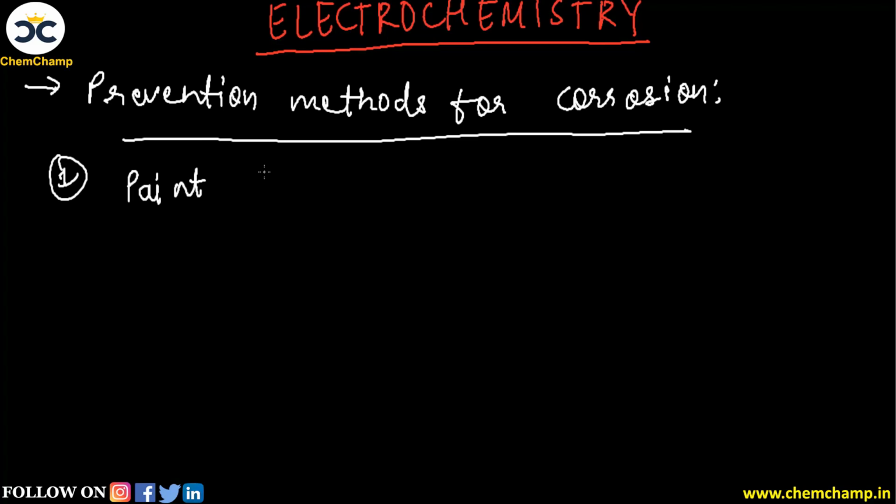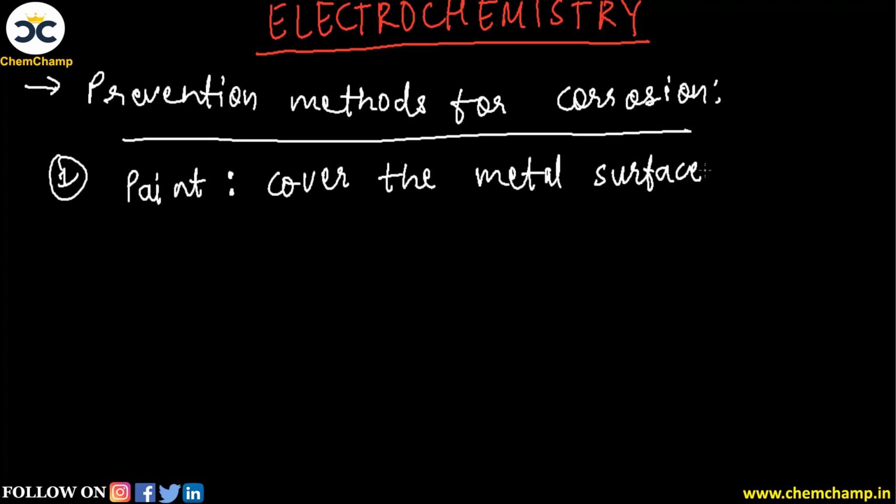By using paint we can actually cover, here we can write paint can cover the metal surface, and because of this the metal is not in direct contact with oxygen and with water molecule, that is moisture also, so the rusting process will not happen. Okay, and even if it happens, it will be very slow if it is properly painted. So you can commonly see this thing: grills or any metal objects usually used in homes or construction, which have direct exposure to the environment, usually use oil paints so that it will provide a proper coating.